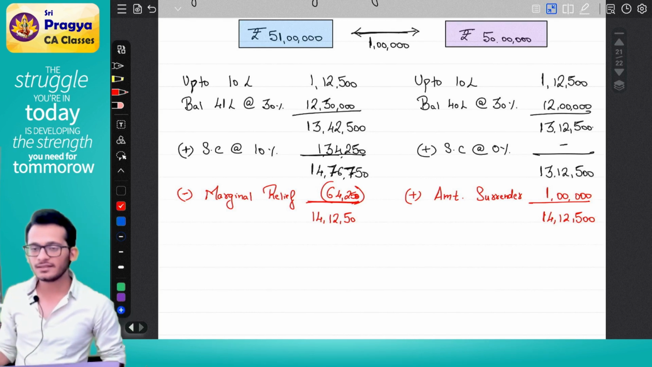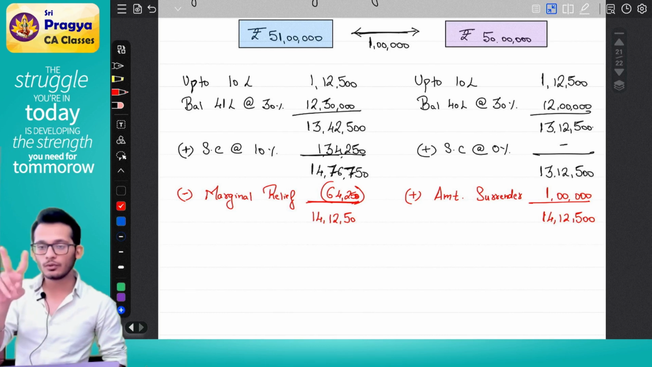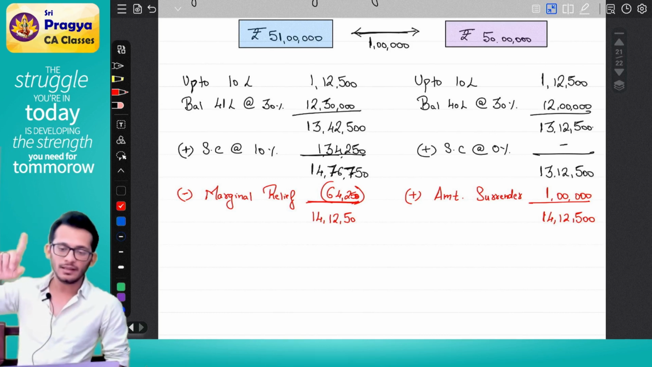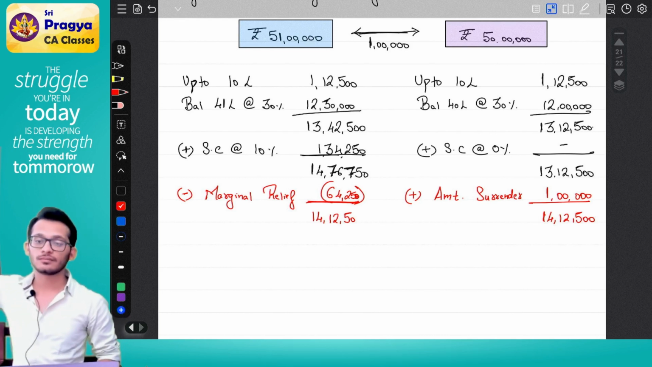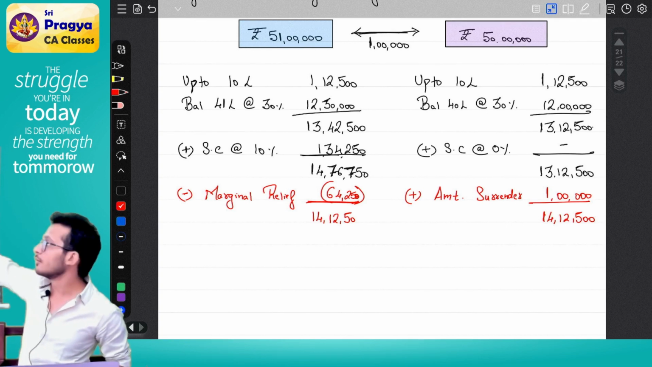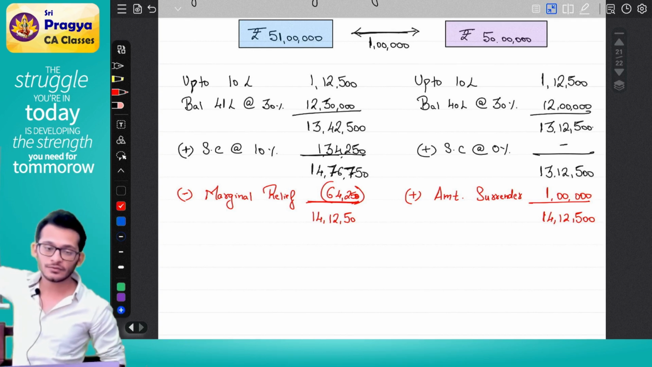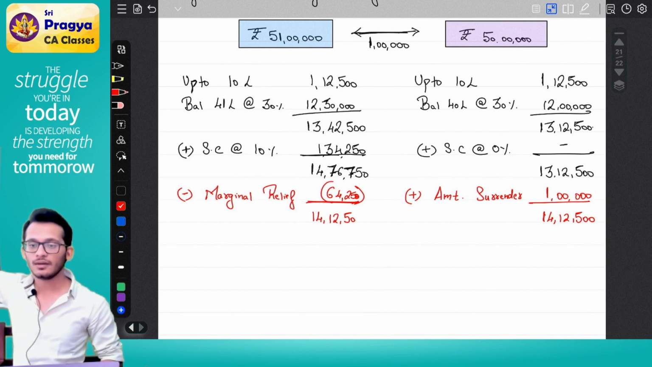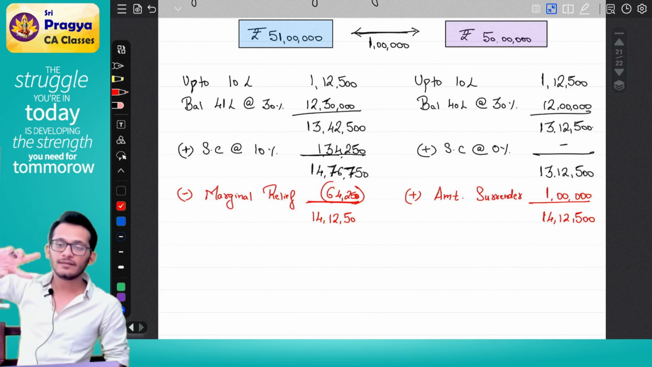So marginal relief as a concept will only come in two cases. Case number one, your income should be very close. Case number two, you should have a surcharge on that income. Notice 51 has a surcharge, 50 does not have a surcharge. Surcharge is applicable and income is very close, so marginal relief came.